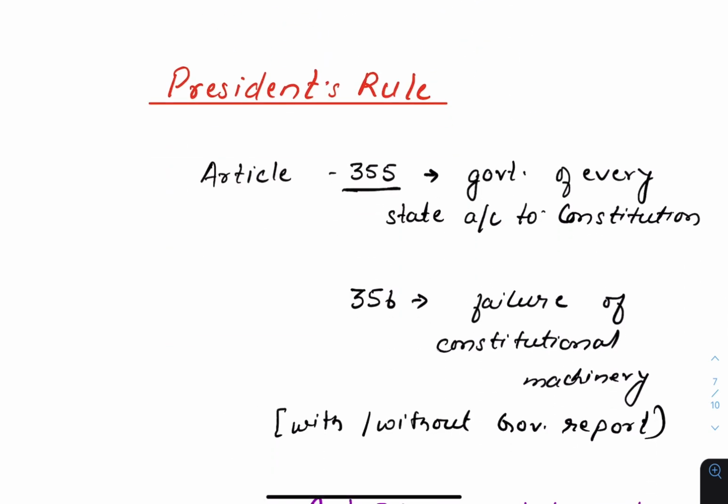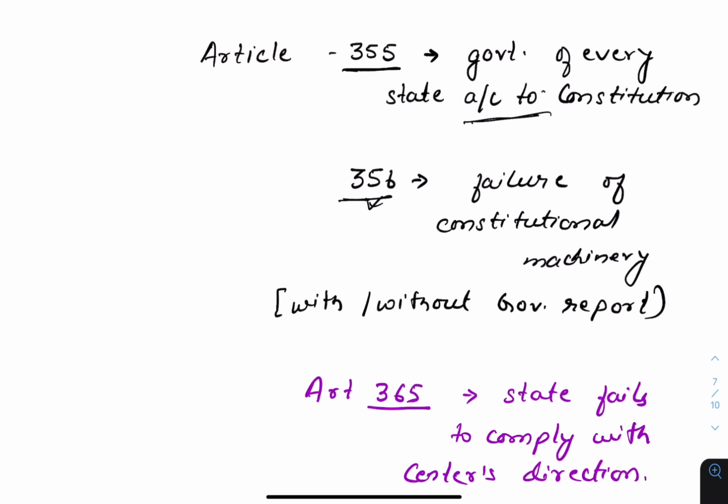The second type of emergency is President's rule. When there is a breakdown of constitutional machinery in the state, then President's rule is declared. Article 355 says that it is the duty of the center to see that the government of every state is run according to the constitution, and when the state fails to do so, then President's rule can be declared. A President can declare President's rule even without the Governor's report.